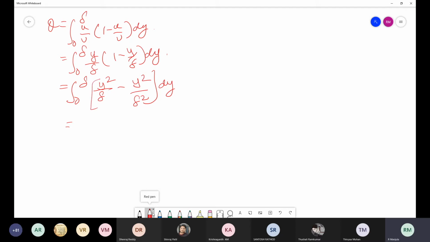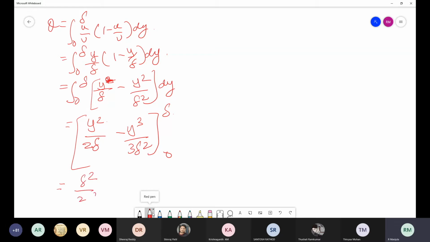I am just multiplying inside. Then if you are integrating, upon integration you will be getting y square by 2 delta minus y cube by 3 delta square. Then with limits 0 to delta, you substitute the upper limit and lower limit, then you will be having delta square by 2 delta minus delta cube by 3 delta square.